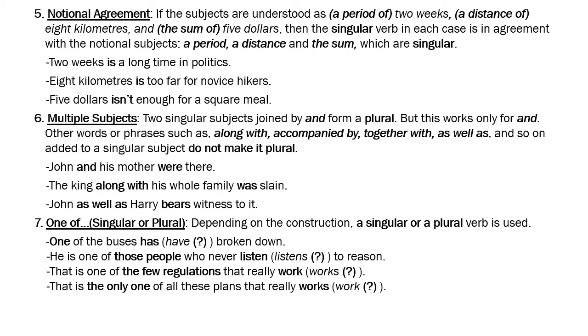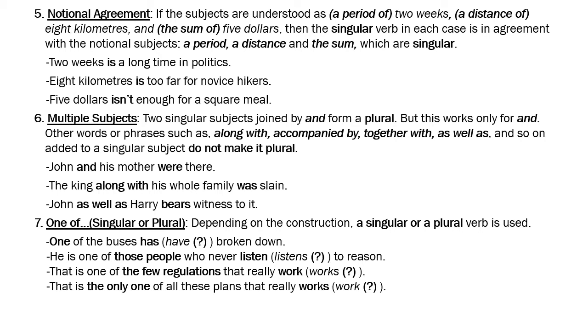So John as a singular subject takes the singular verb bears. But if you want to say John and Harry, both bear witness. So both together become plural, and then you have the plural verb bear rather than the third person singular bears. So when you put an s in a verb, it's related to third person singular. So John bears witness, John and Harry bear witness, plural.